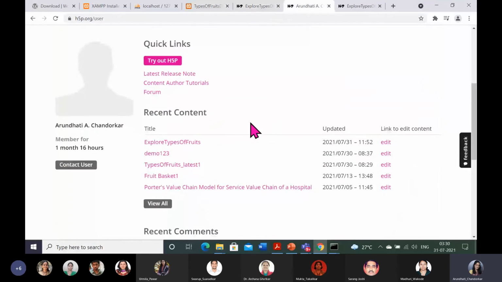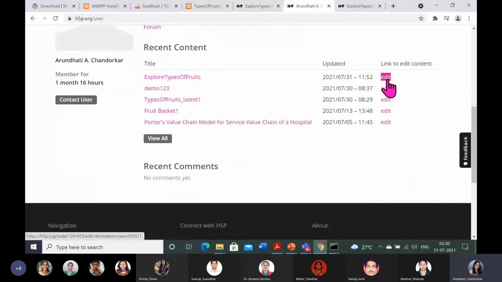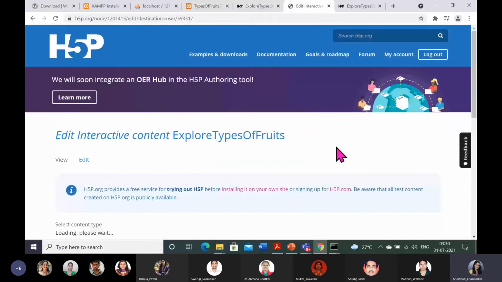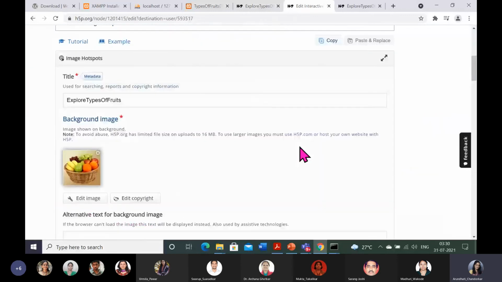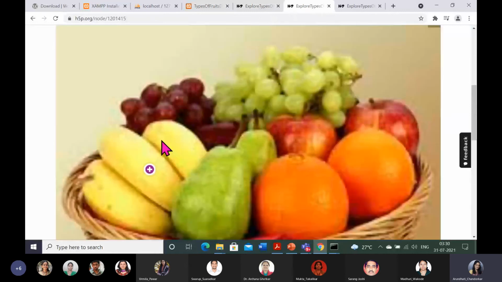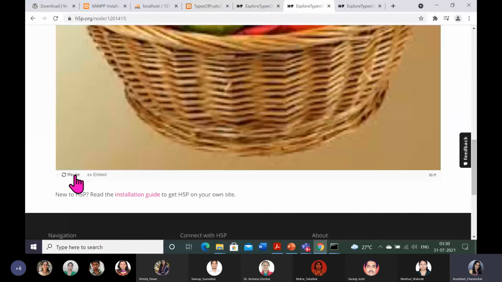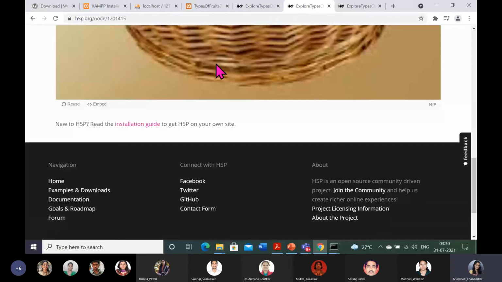So shall I show you that? I have to see the time also. So edit. No, sorry, not edit. Open. Yeah, that facility. So reuse. It is ready. Image component, image hotspot is ready. So if you want to download it, it is on reuse. If you press reuse, you can download.